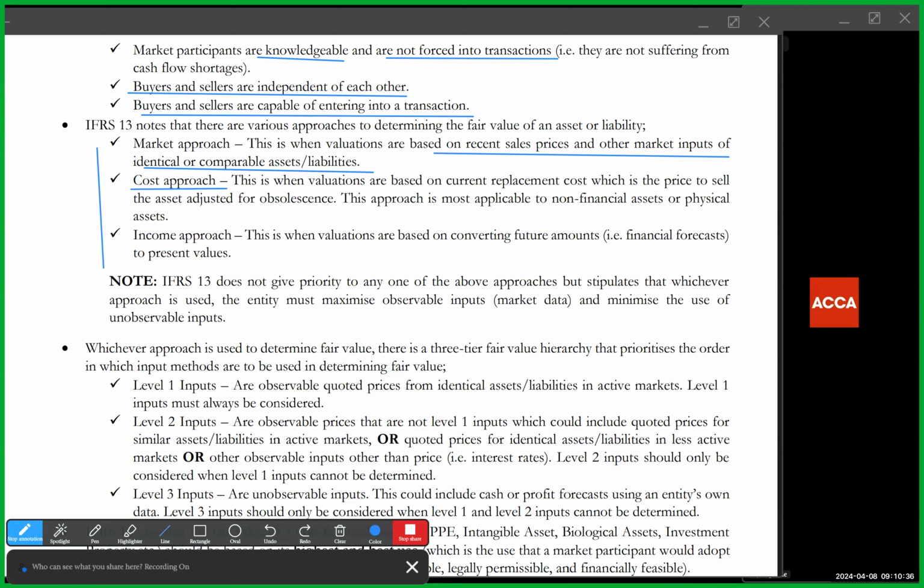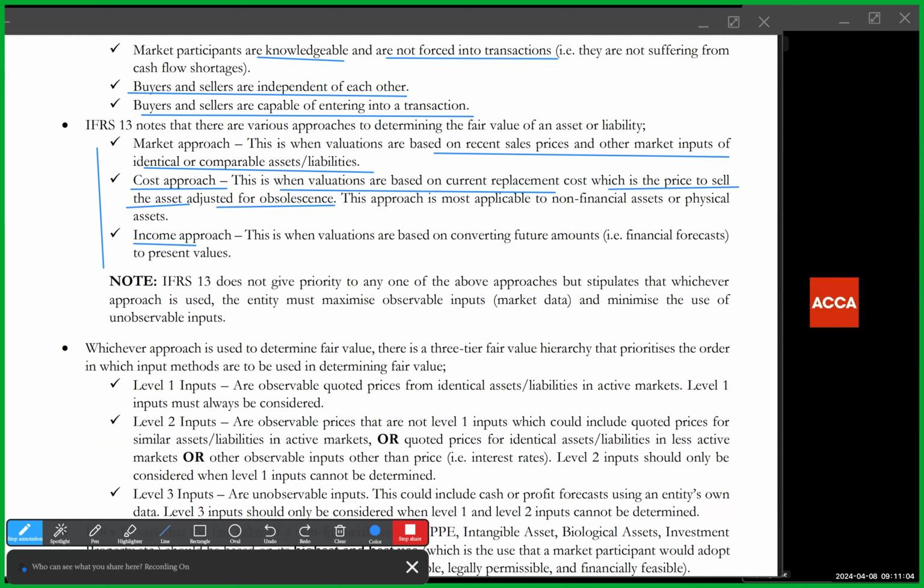Cost approach. This is when valuations are based on current replacement cost, which is the price to sell the assets adjusted for obsolescence. Okay. Now, a lot of times for physical assets, you use cost approach because you want to look at what it would take to sell this particular asset that has been used or that has sort of declined in value. Okay, so that is cost approach.